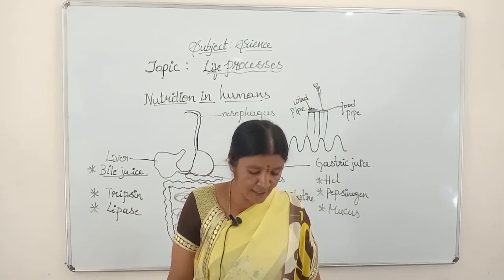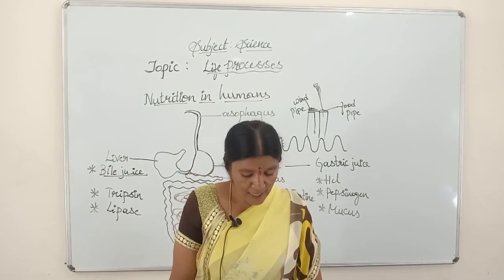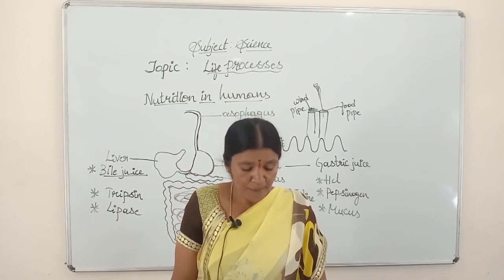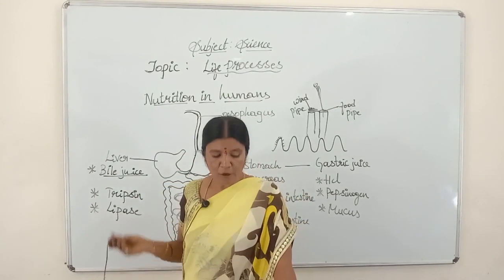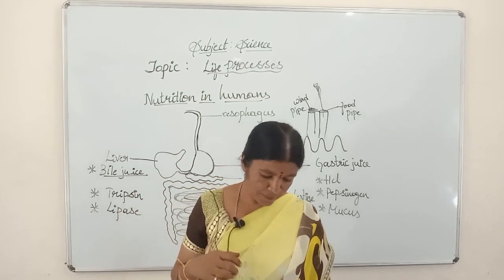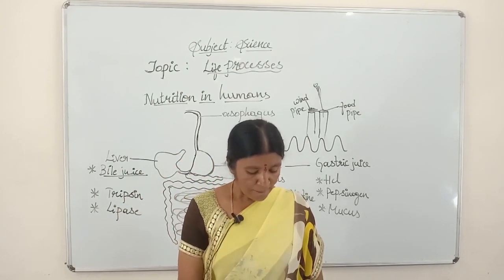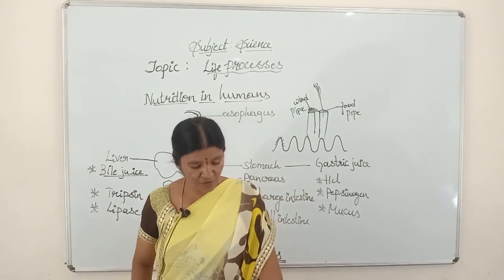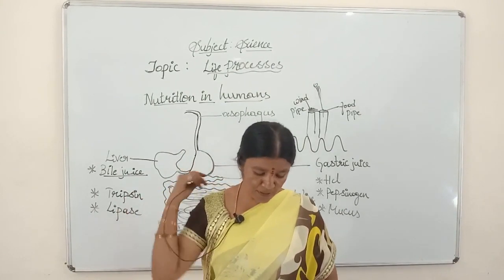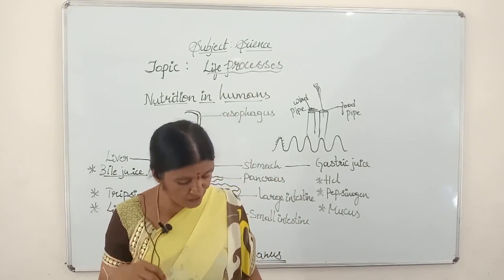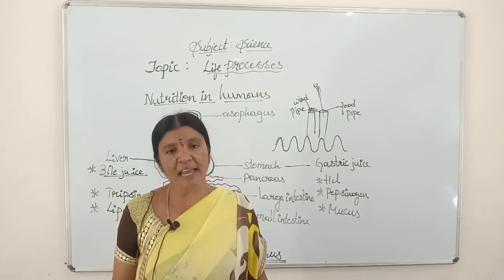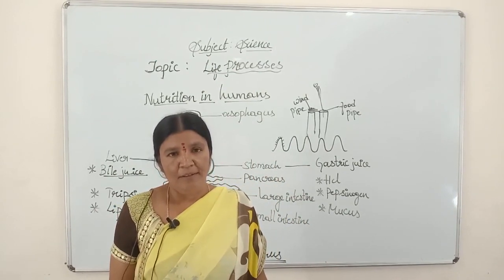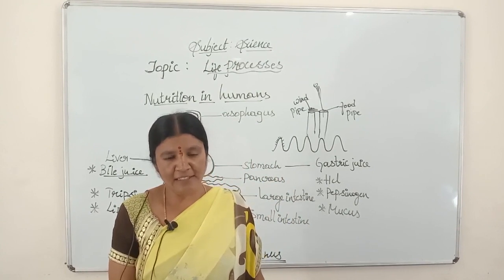Option A, intestinal glands. Option B, gastric glands. Option C, both A and B. Option D, buccal cavity. Third question, pepsin gets activated in: A, low pH; B, high pH; C, neutral pH; D, it is always active. Say the correct answer in your next class, children.